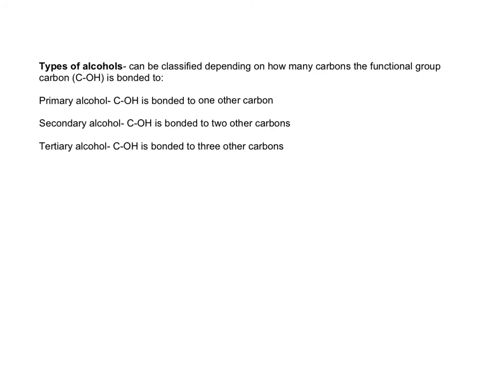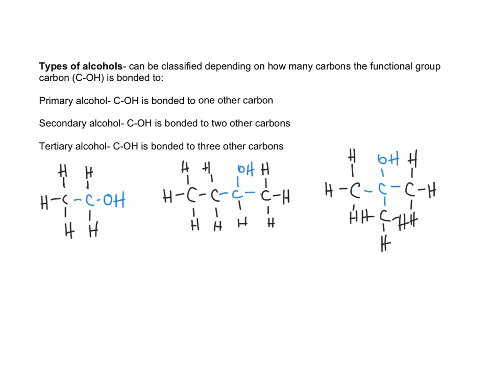Within this functional group of alcohols, there is a further classification system, and that depends on how many carbons the functional group carbon is bonded to. So there's primary, secondary, and tertiary alcohols. That tells you how many carbons the C of the C-OH is bonded to. In these structures, I've shown you the carbon with the OH group attached in blue to make it easier for you to see.